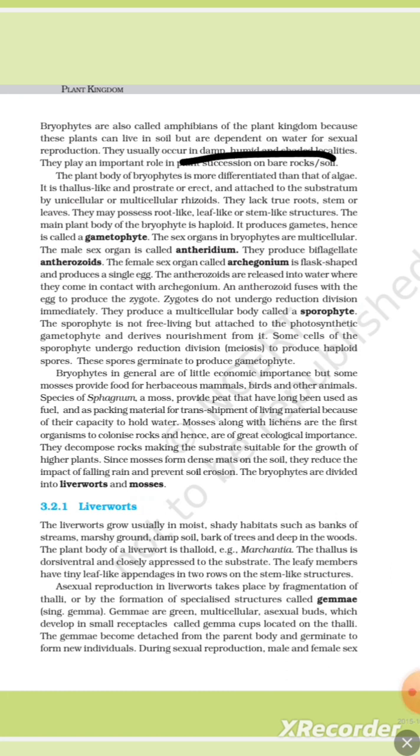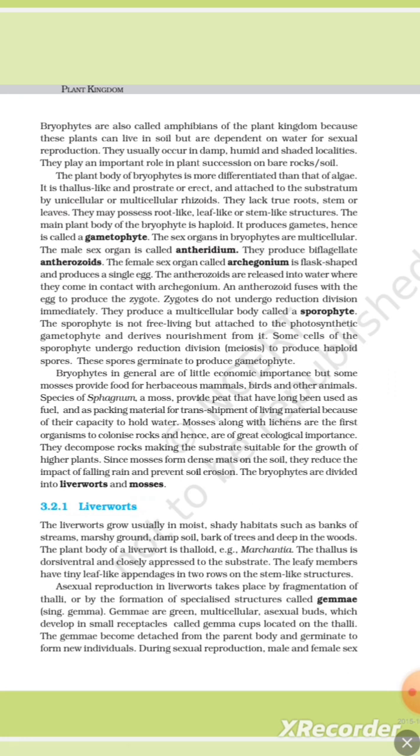They usually occur in damp, humid, and shaded localities. They play an important role in plant succession on bare rock and soil. The plant body of bryophytes is more differentiated than that of algae. It is thallus-like and prostrate or erect, and attached to the substratum by unicellular or multicellular rhizoids. They lack true roots, stem, or leaves. They may possess root-like, leaf-like, or stem-like structures. The main plant body of the bryophyte is haploid. It produces gametes, hence called a gametophyte.